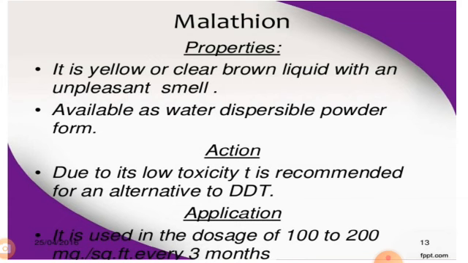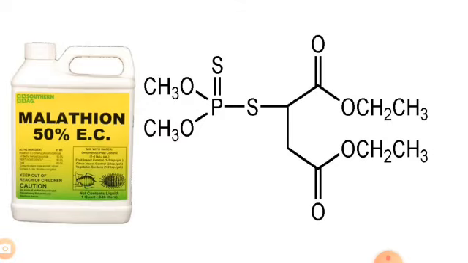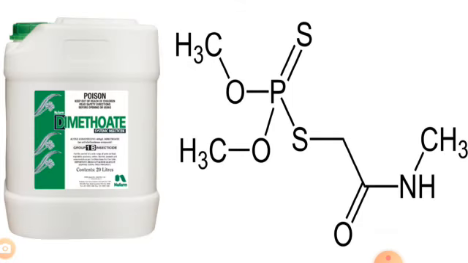The next is uses. It is particularly suitable for household, home gardens, vegetables and fruit pest controls. In this diagram we can see the structure of malathion.